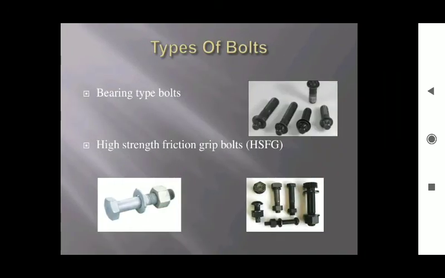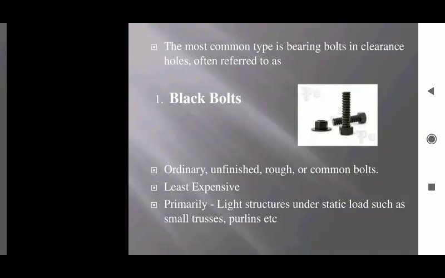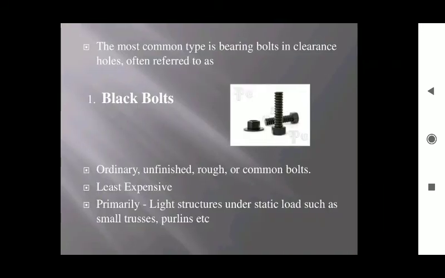There are different types of bolts, but two main types: bearing type bolts and high strength friction grip bolts. In the figure, we can see bearing type bolts and HSFG bolts. Let's see one by one. The most common type is bearing bolts in clearance holes, often referred to as black bolts. So the first type of ordinary bolts, or bearing bolt, is the black bolt.